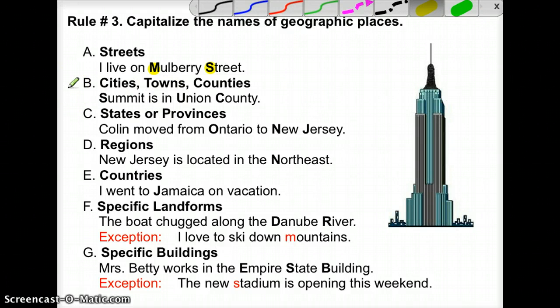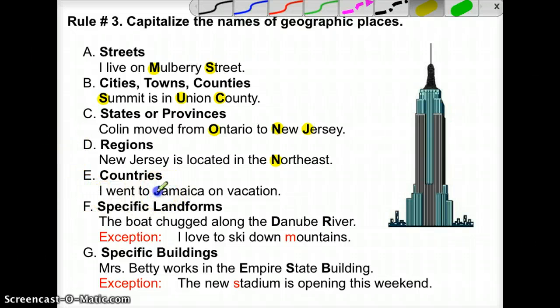Cities, towns, and counties always get capitalized. I teach in Summit, which is in Union County. The S in Summit and the U and the C also get capitalized. States and provinces get capitalized as well. Colin moved from Ontario, Canada to New Jersey. Regions get capitalized. New Jersey is located in the Northeast. It's a specific part of the country, so it gets capitalized.